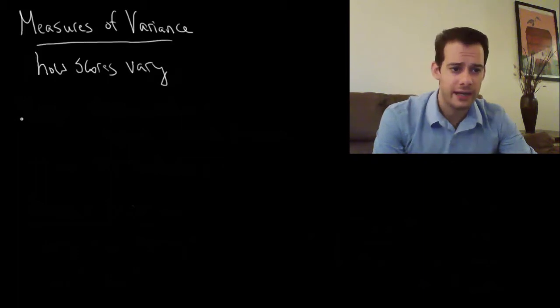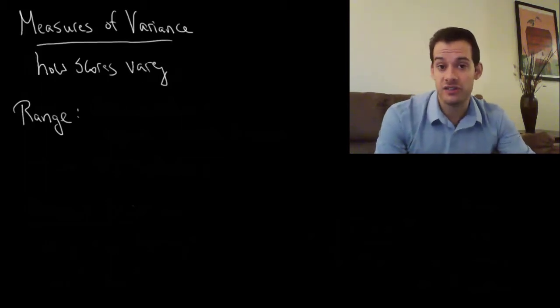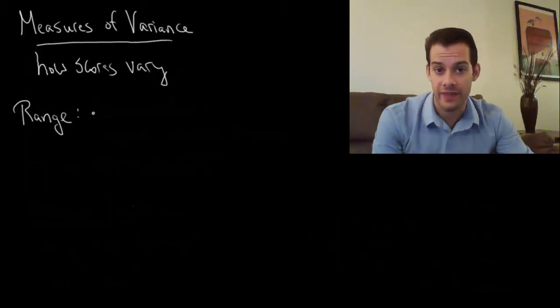And the simplest way is to look at the range. And the range is a measure of variance that just tells us the distance between the lowest score and the highest score.